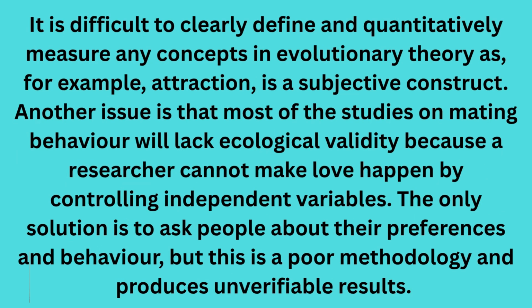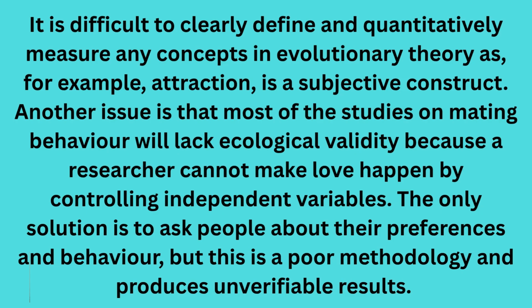It is difficult to clearly define and quantitatively measure any concepts in evolutionary theory, as for example, attraction is a subjective construct. Another issue is that most of the studies on mating behavior will lack ecological validity because a researcher cannot make love happen by controlling independent variables.